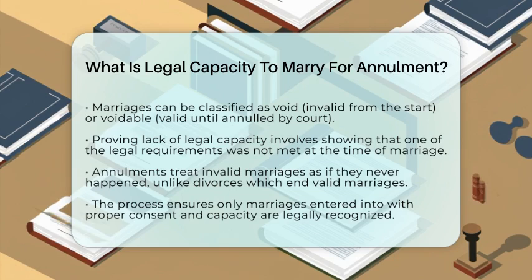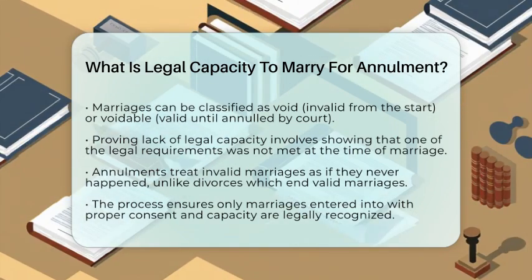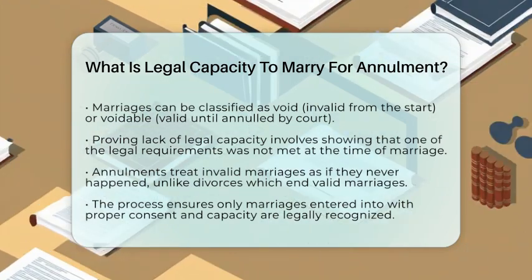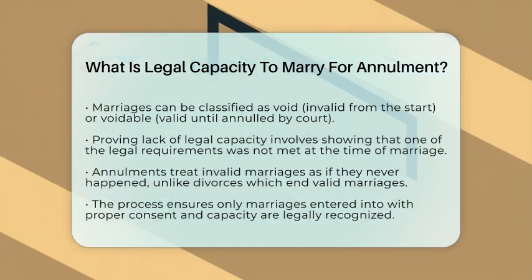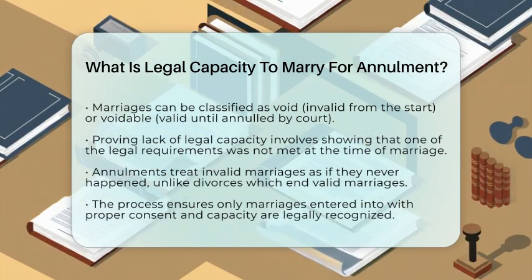In family law, proving lack of legal capacity is essential because it protects individuals who were not able to give proper consent. Annulments treat these marriages as if they never happened, unlike divorce, which ends a valid marriage.